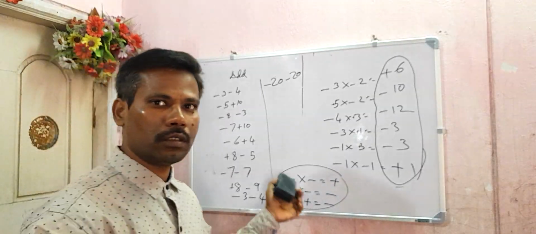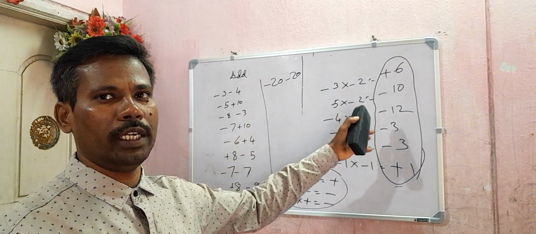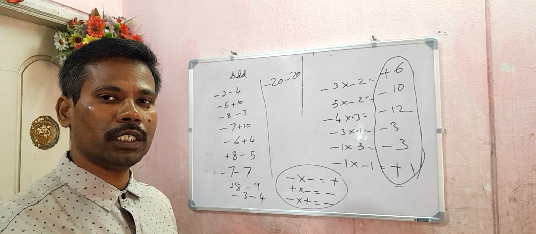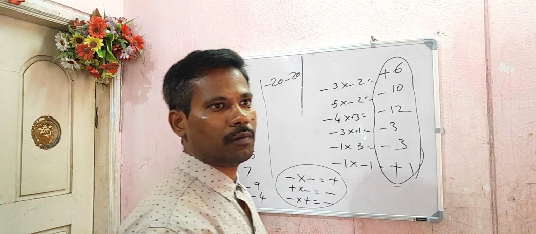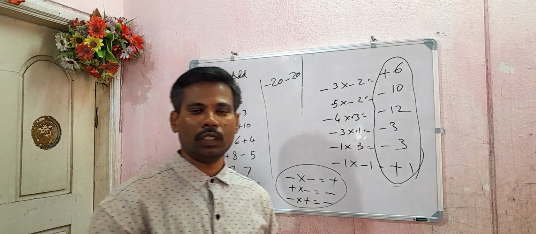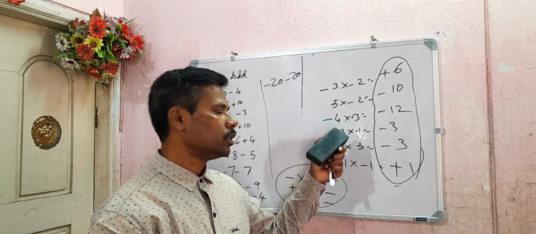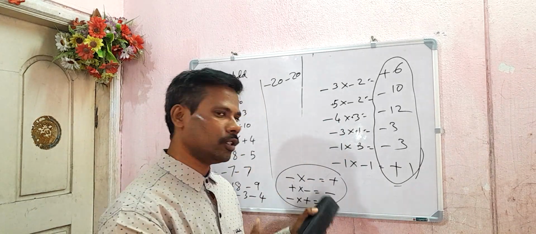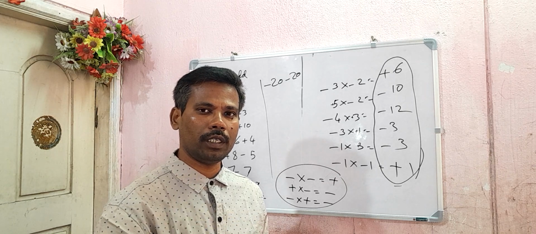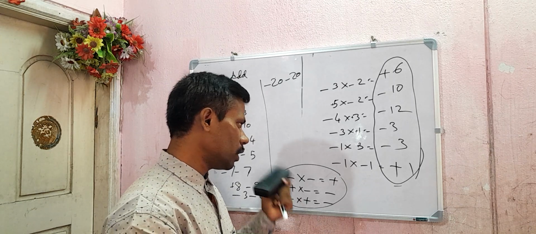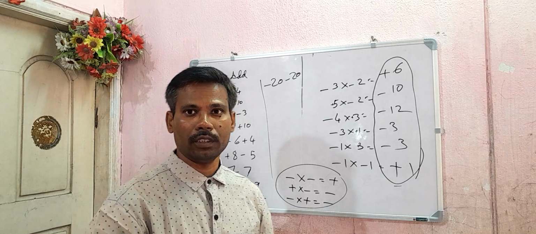So addition of integers is entirely different from multiplication of integers. In multiplication of integers you should not see which number is big and which number is small. Are you getting my point? Just follow the rules. Plus into minus is minus, minus into plus is minus, and so on. That's it.